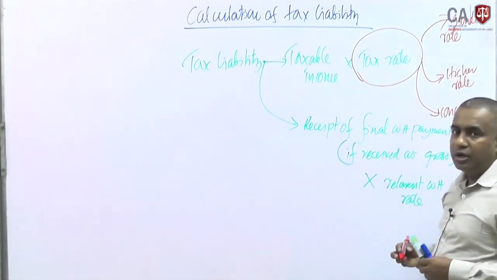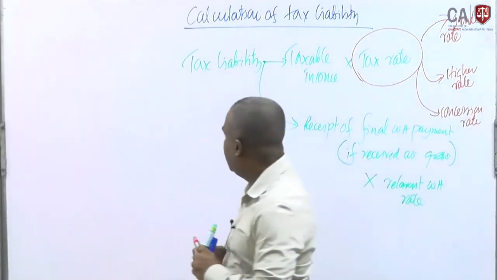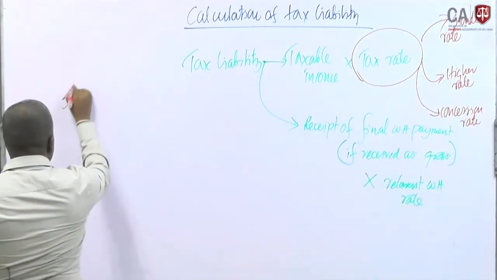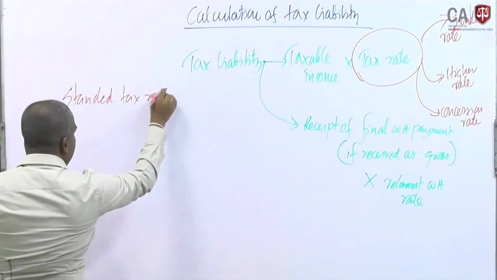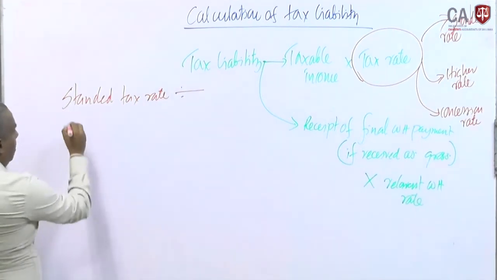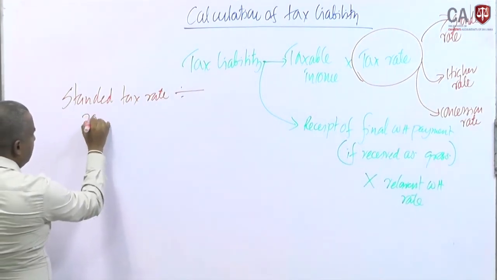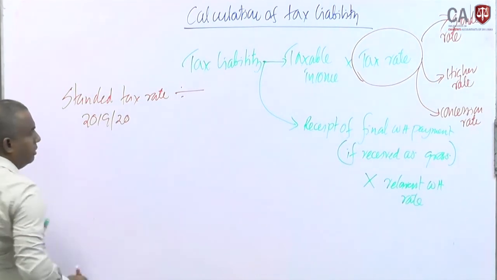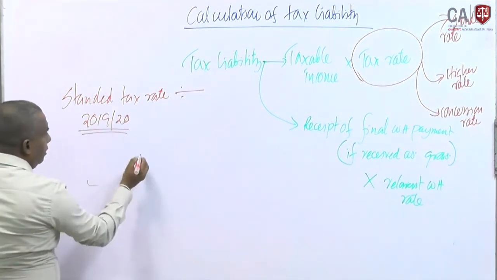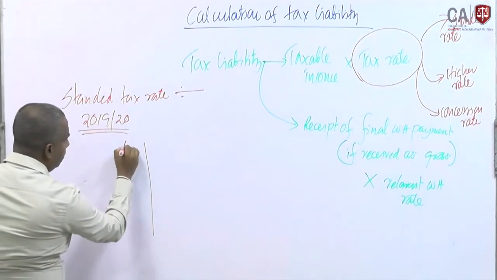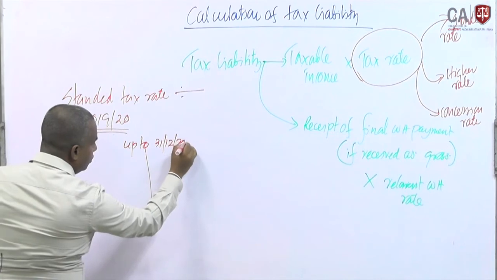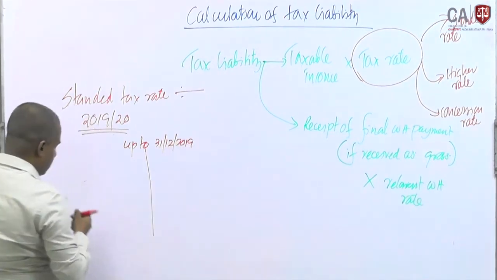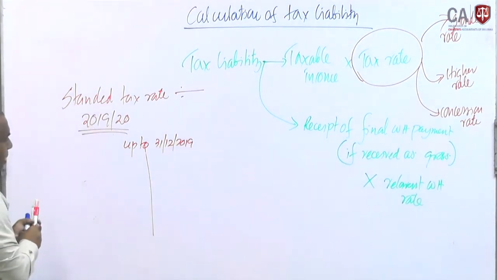If you concern about the standard rates, if you calculate tax liability for 1920, then up to 31st December 2019 we can apply 28%.